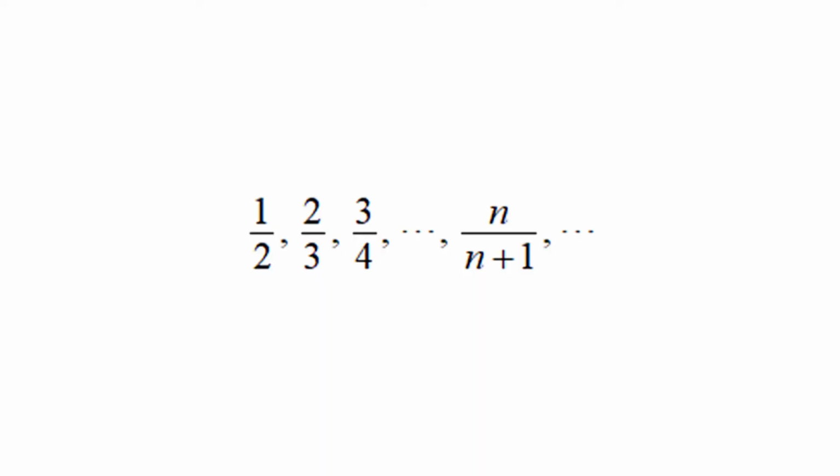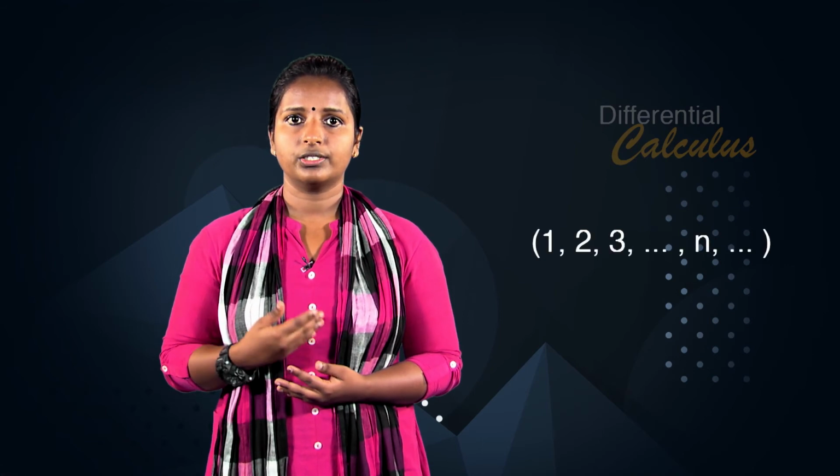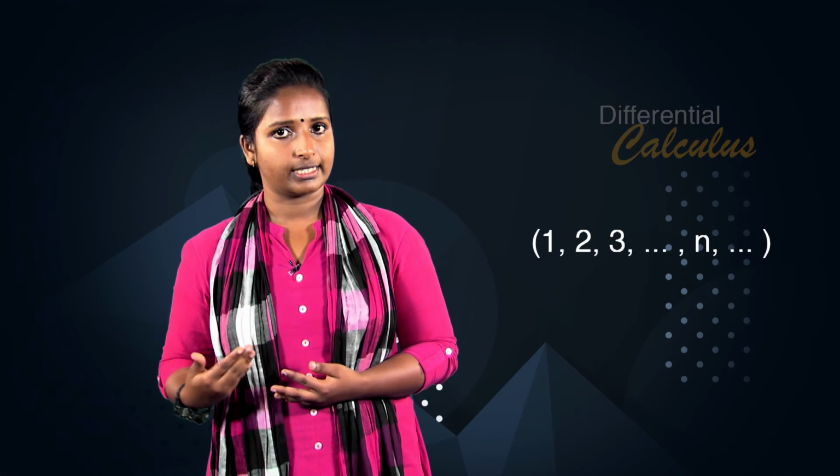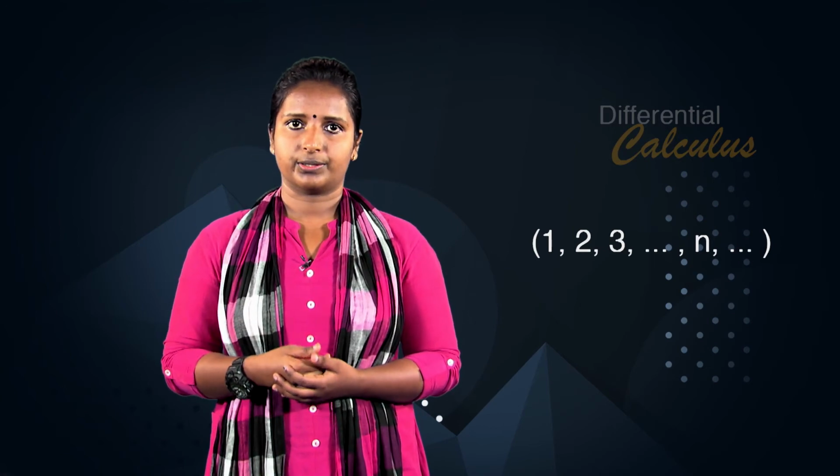As an example, the non-decreasing sequence 1 upon 2, 2 upon 3, 3 upon 4 etc., n upon n plus 1 etc. is bounded from above by 1. No number less than 1 is an upper bound for the sequence. So, 1 is the least upper bound. The non-decreasing sequence 1, 2, 3 etc., n etc. has no upper bound and hence no least upper bound also.